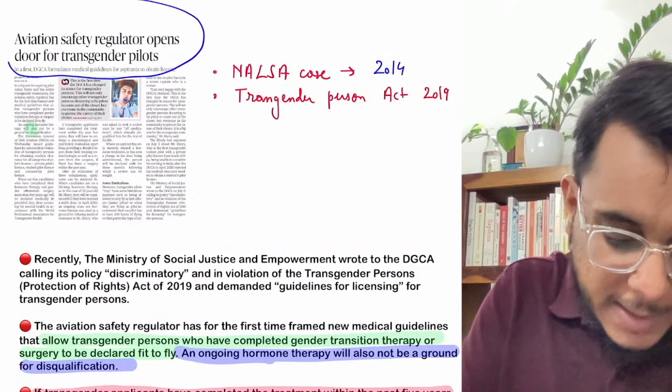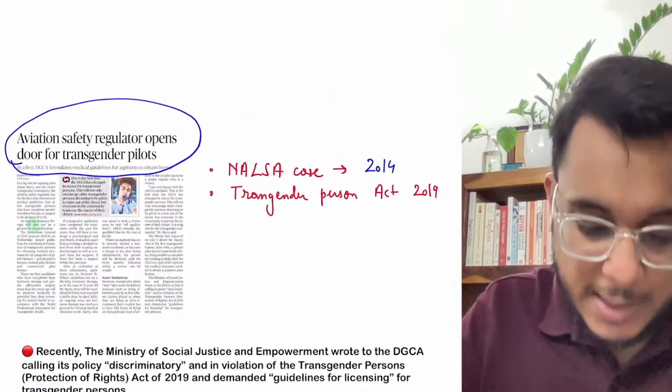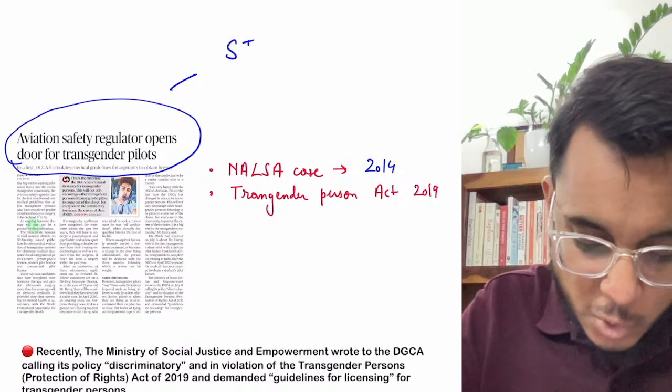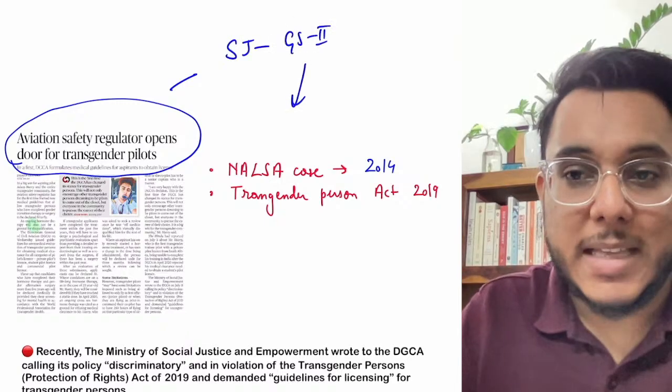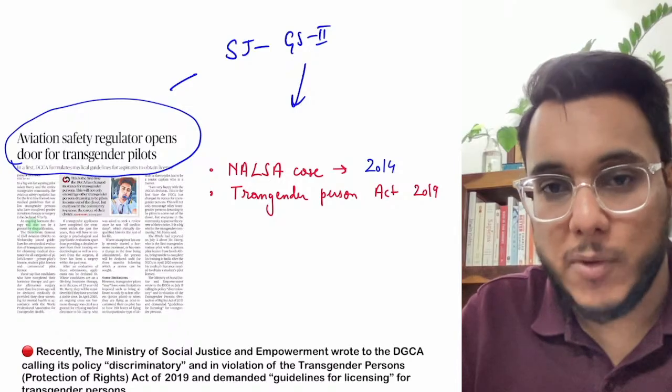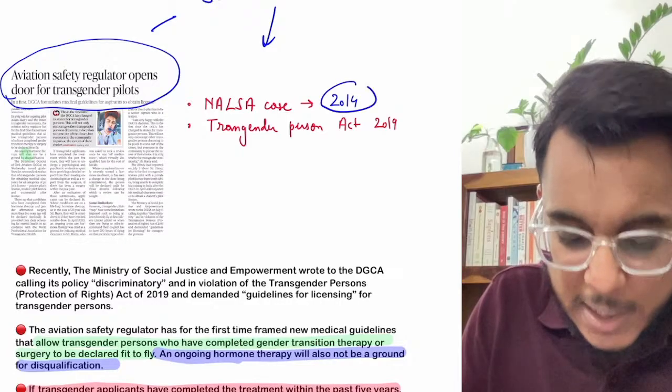Aviation safety regulator opens door for transgender pilots. Now this particular article we will see with respect to social justice, GS paper number 2. Fine. Now guys, before going into this article, I would like to give you some background. So guys, this background basically starts from 2014.